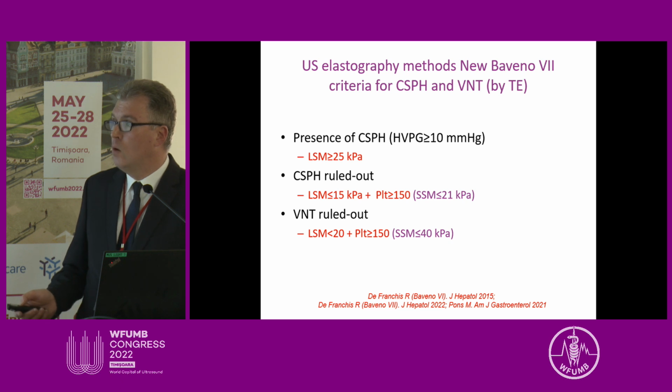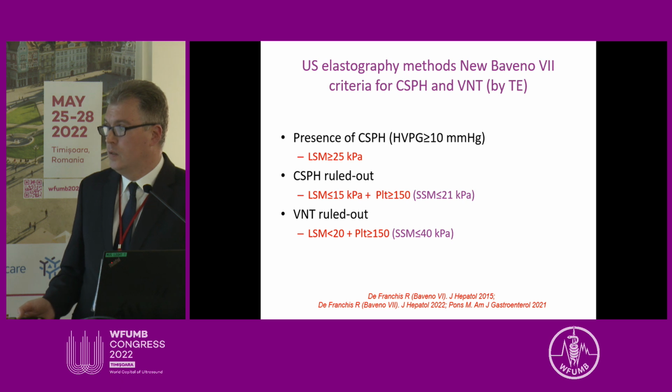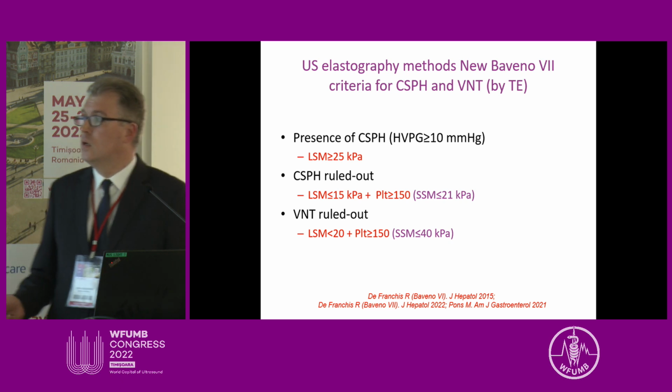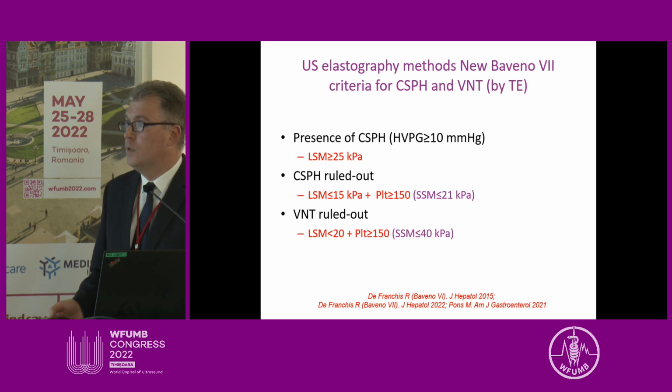It could be ruled out if the patient had liver stiffness less than 15 and platelets more than 150, and varices needing treatment could be ruled out if liver stiffness was below 20 and platelets more than 150. What is new here in Baveno is that they also added values of spleen stiffness that could be used for assessing these patients. So if patients had spleen stiffness less than 21 kilopascals, clinically significant portal hypertension might be ruled